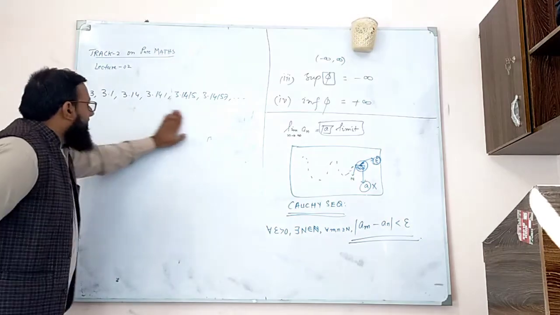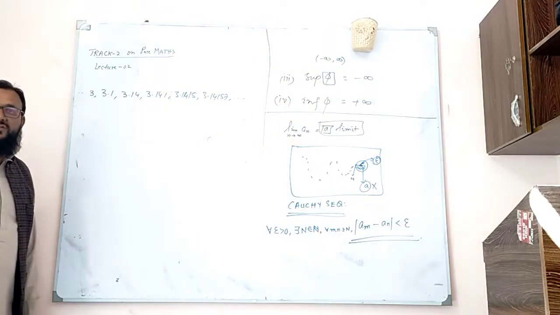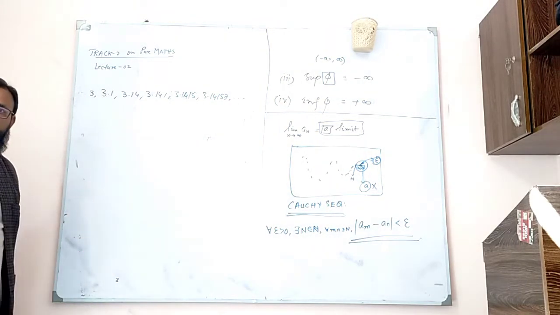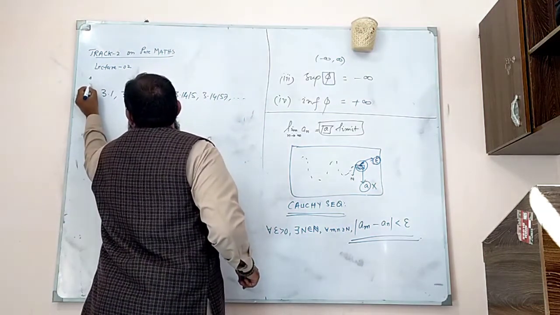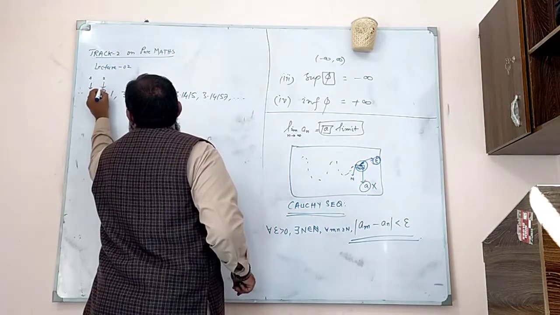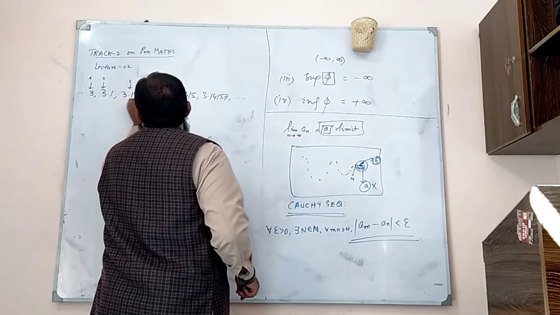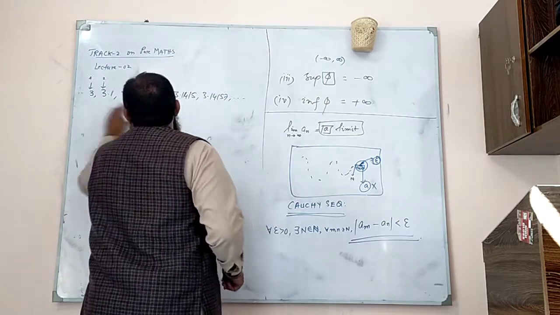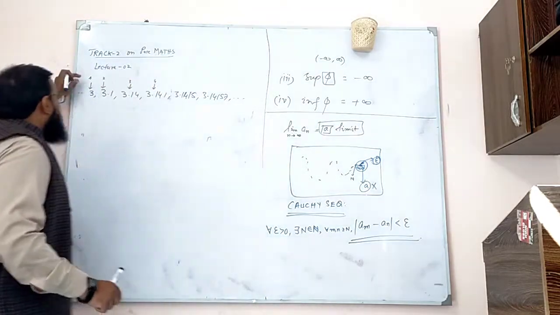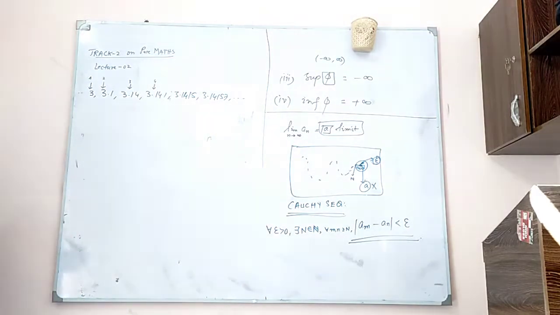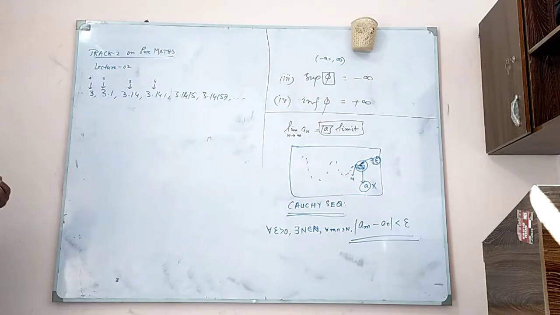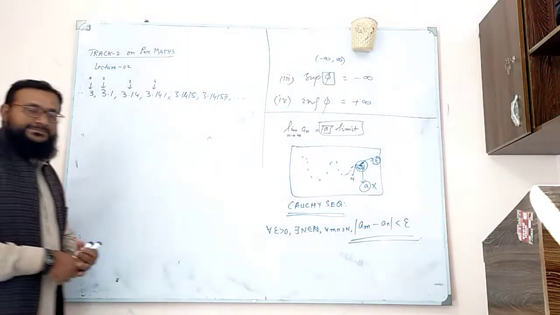So, we claim this is a sequence. What is the rule for the sequence? We don't know, but this is a sequence, so it is a mapping. A sequence is a correspondence. The first element is 3, the second element is 3.1, the third element is this, the fourth element is this. So there is a mapping between the set of natural numbers and this set, hence we call this set a sequence. The question is, what is the limit?